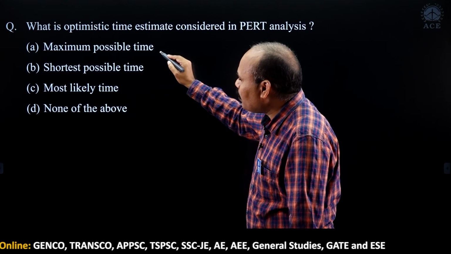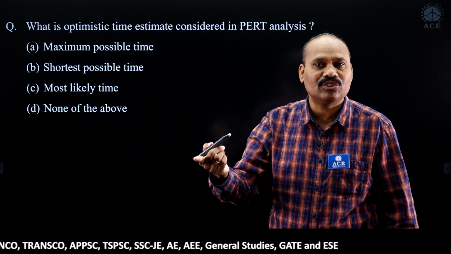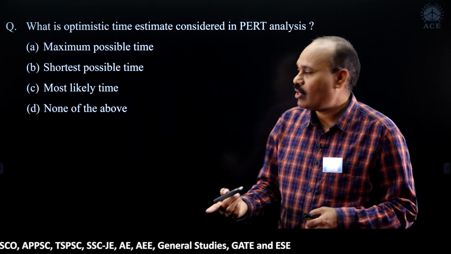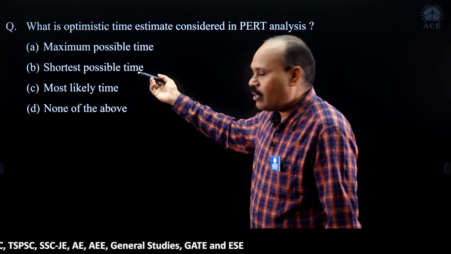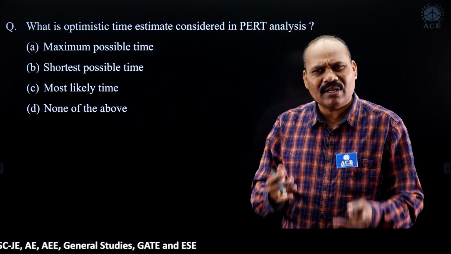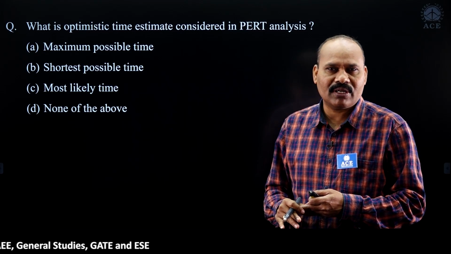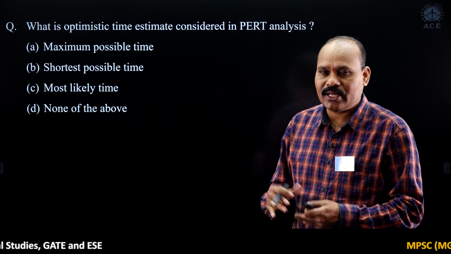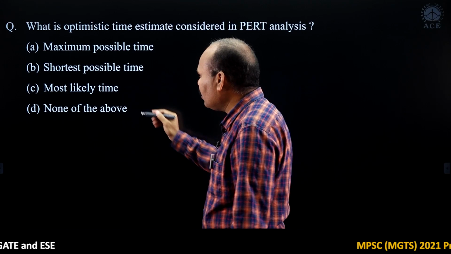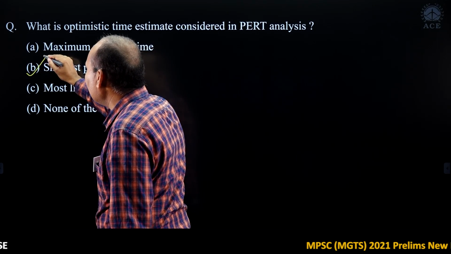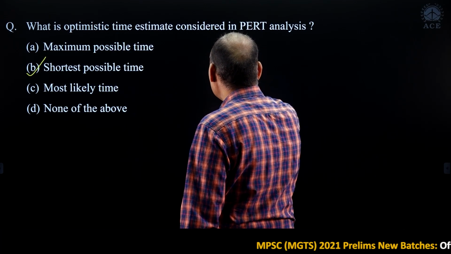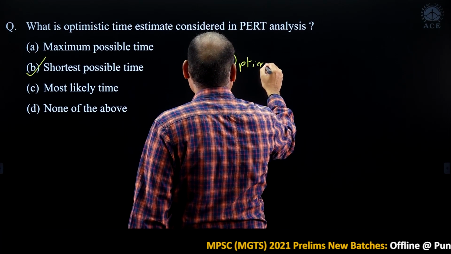Coming to the maximum possible time, that is actually related to pessimistic time. Most likely time is under the most favorable, normal conditions, and the probability of getting the most likely time is high. So what is the answer here? Shortest possible time. Optimistic time is always the shortest possible time.